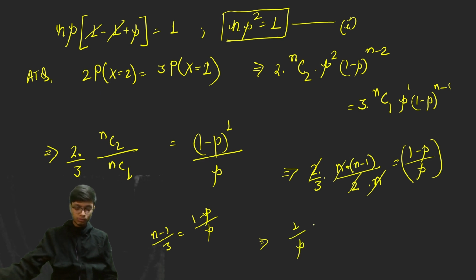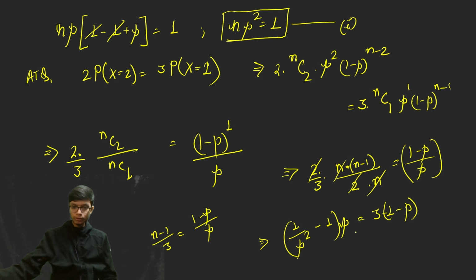If I take p as common, before doing this I can write this as 1 by p minus 1, and then if I take p as common, I will write this as (1 by p squared minus 1) into p is equal to 3 into (1 minus p). What I did, I basically multiplied over here by this particular term, and then took p as common.